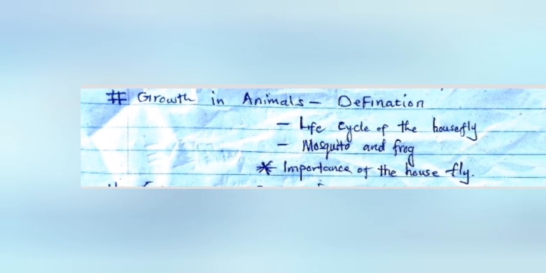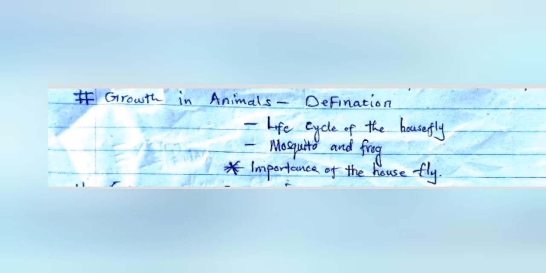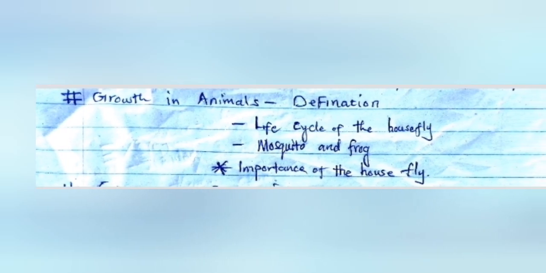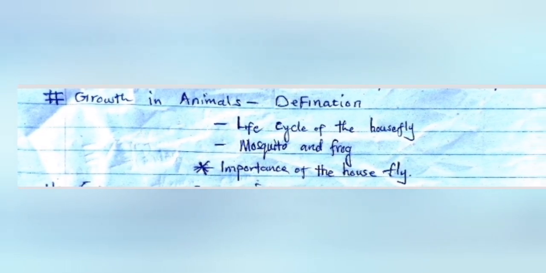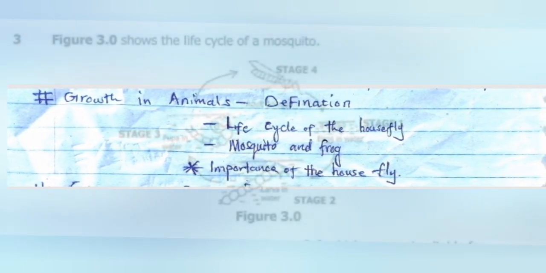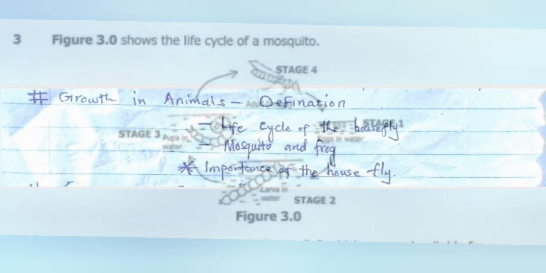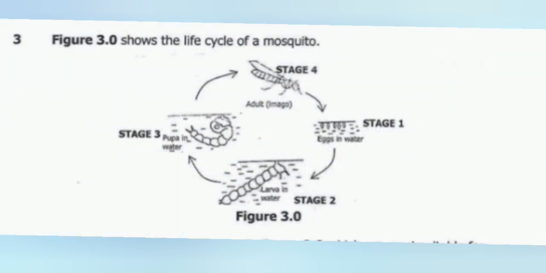In this part, you need to know the life cycle of the housefly, and also the life cycle of the mosquito, like this one that is shown on the screen. Apart from that, you need to know the life cycle of the frog. You also need to know the importance of the housefly and the importance of the mosquito.